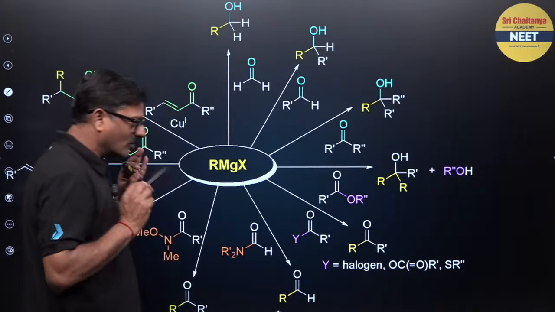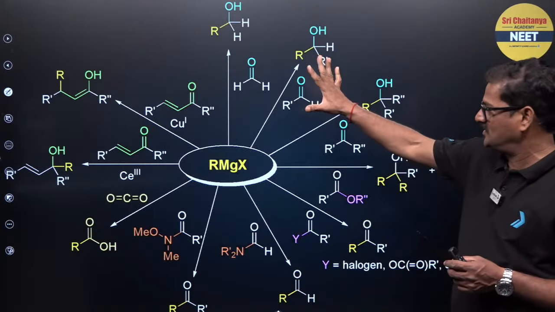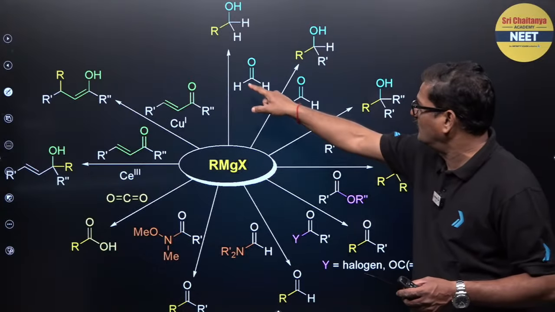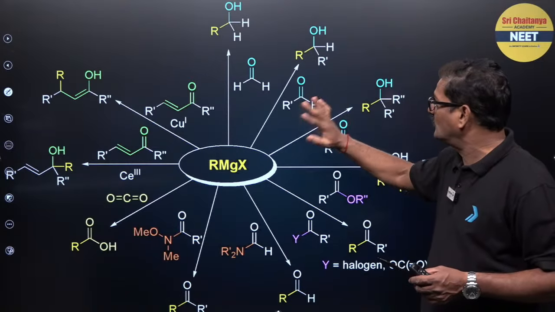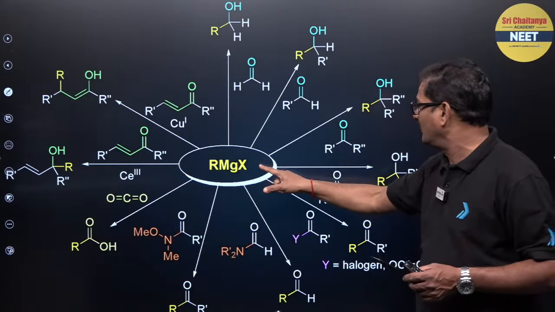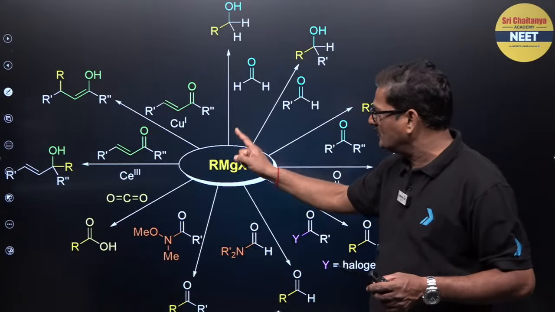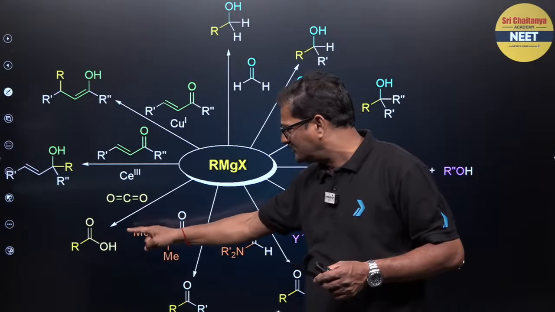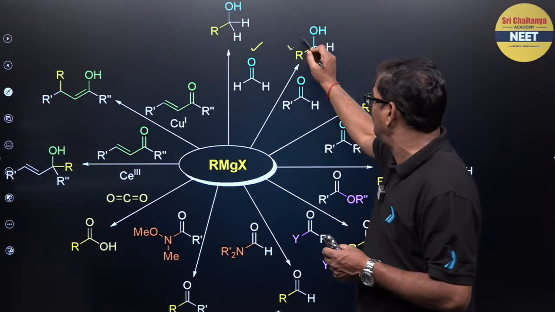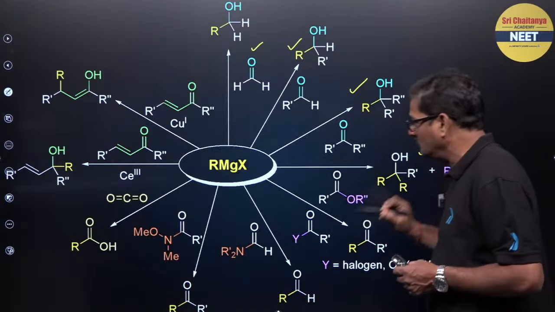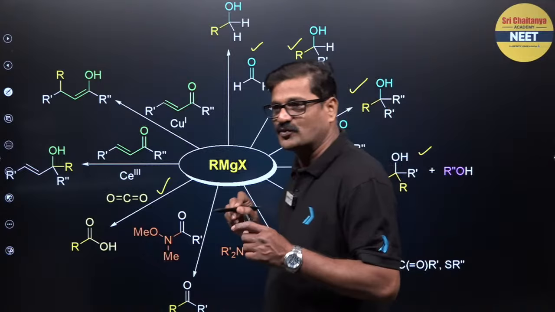And whenever Grignard reagent is there, I always say make a tree like this. Grignard reagent reacts with formaldehyde to give a primary alcohol, Grignard reagent reacts with ketone to give a tertiary alcohol, and it reacts with various functional groups. Grignard reagent reacted with carbon dioxide gives rise to carboxylic acid. Why not? All the reagents are there in the NCERT. It can be acid derivatives as well.